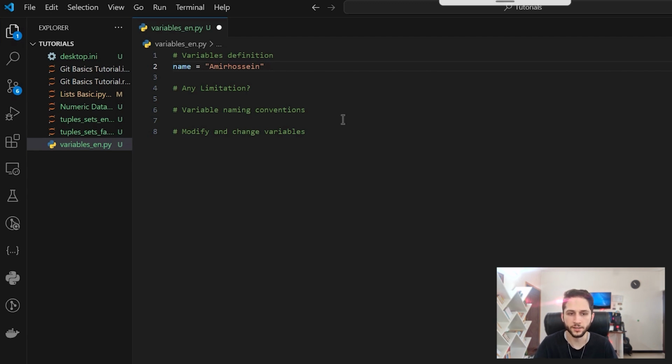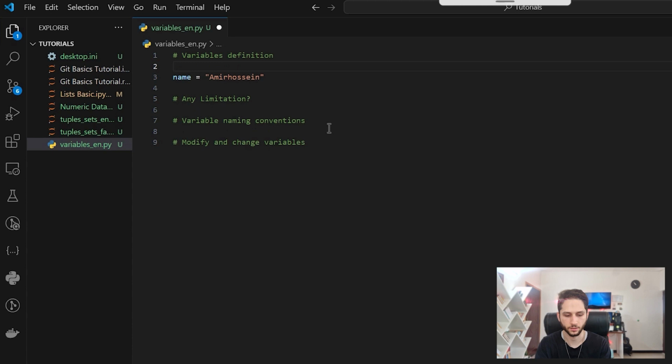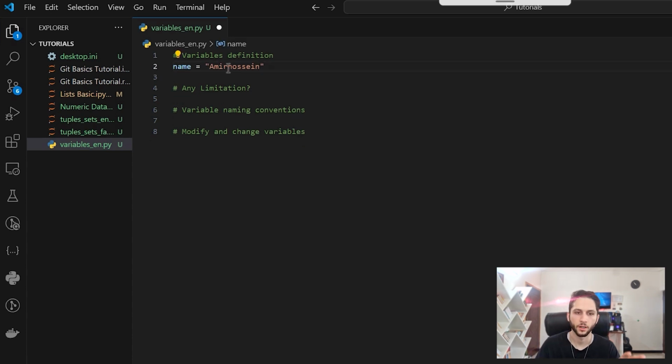But I cannot save my name like this, okay? There's no problem, there's no error, but I cannot use it because it does not have any name for itself. It's not data, okay? It's some piece of characters. But when I put this Amir Hossein in a variable, and we define a variable like this, for example, name, or something else, whatever name you want to use for your variable, equal to this data.